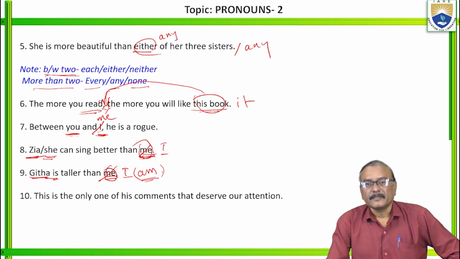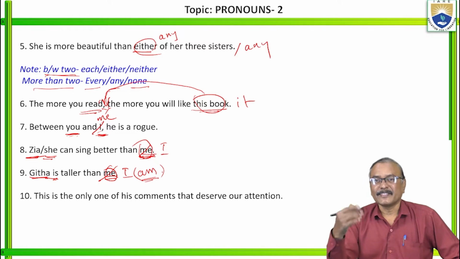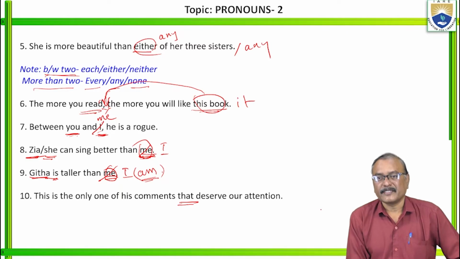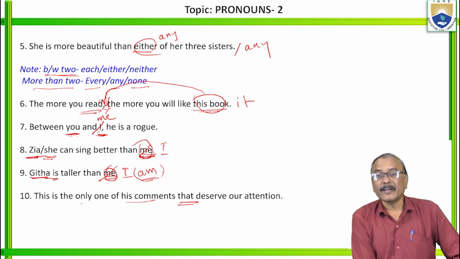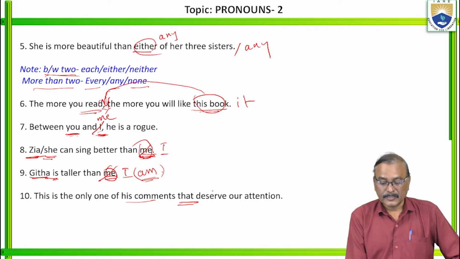Next one. This is the only one of his comments that deserve our attention. Previously we got the same type of question. So that is related to comments, or it is related to only one of his comments. So what do you think here? That is singular or plural?